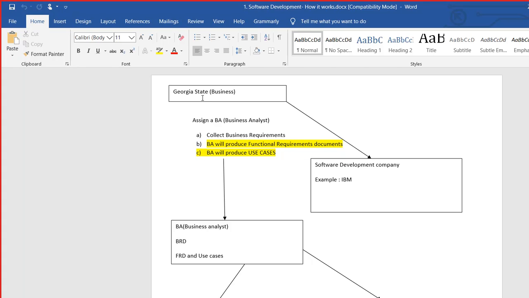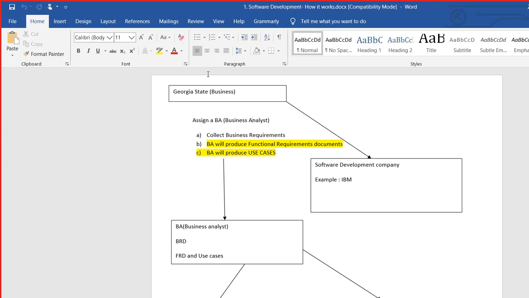So this team will sit with Georgia State, who again have some people who know what they need. If you go to the governor's camp to collect this requirement, he is probably not a good person to give you the requirement. So he has a specific department dealing with, okay, we need this software to track coronavirus.